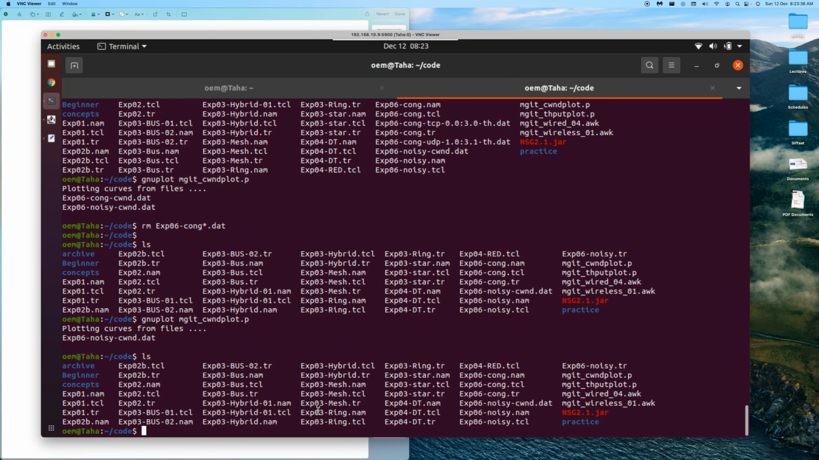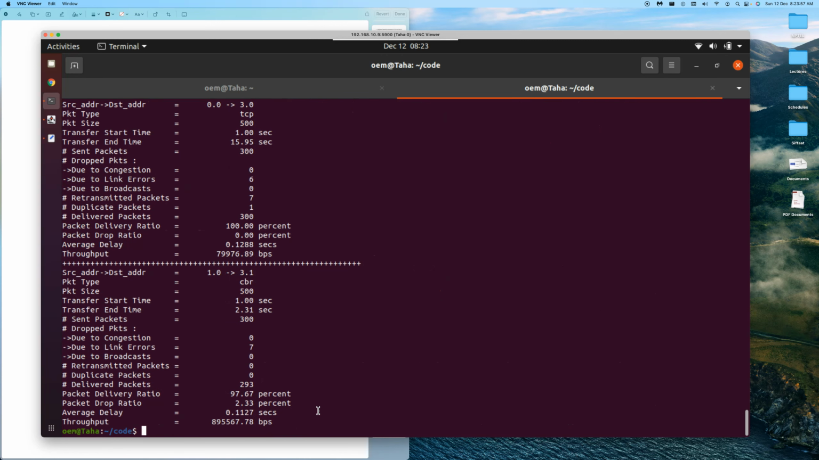And let's look at the statistics. Let's run the awk file. The awk file is wired, mgit wired, and then we'll have to give 06 noisy link dot tr. So what is this saying?